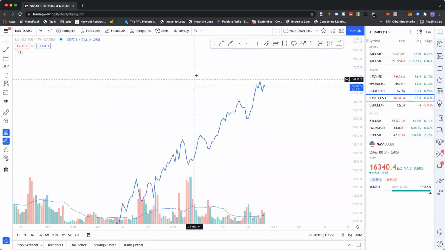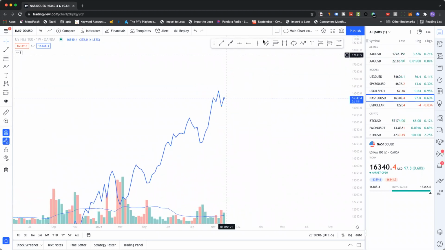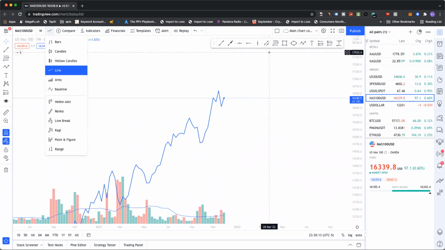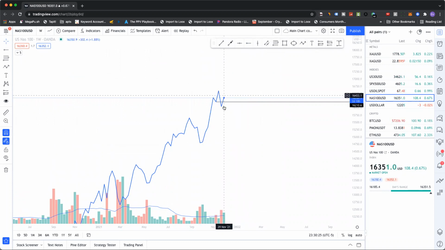So if we look at this, I like to use the line chart because it shows where most of the volume is, right? Because the rest is wicks. I use both, but I want to pay attention to line charts that break. So here, right? Our direction right now is bearish. We broke this lower high, so we can look for sells.